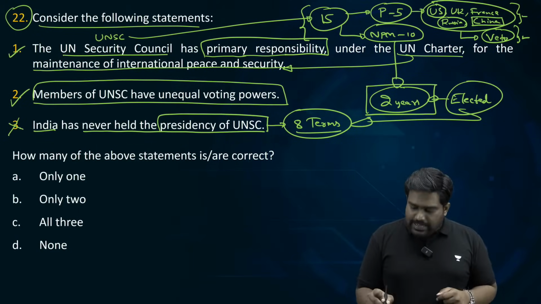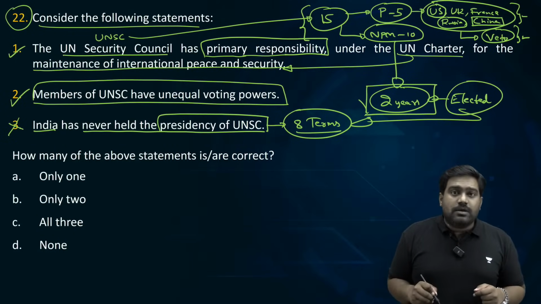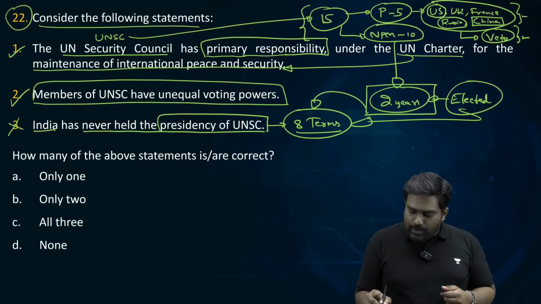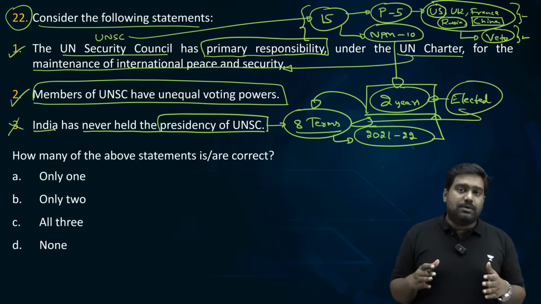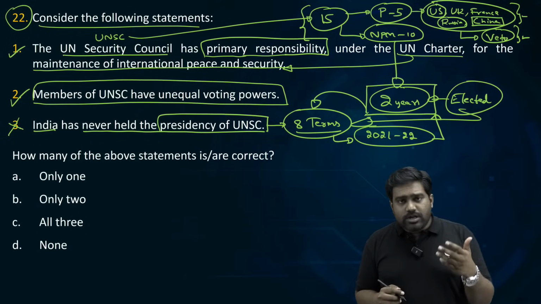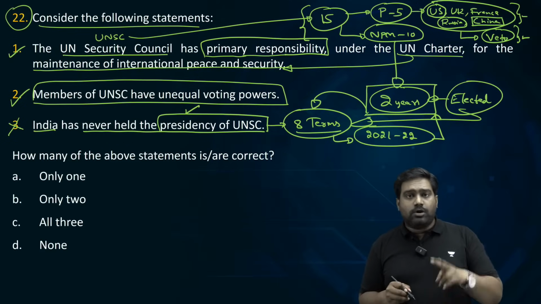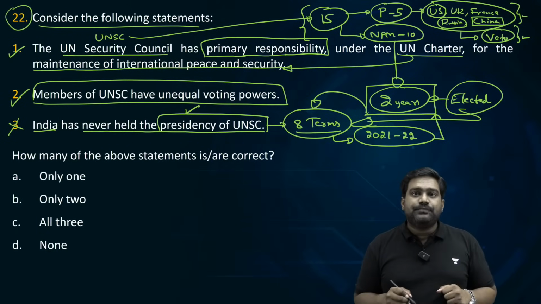So India has been elected as a non-permanent member 8 times. Most recently in 2021-2022, we held the 8th term at UNSC as a non-permanent member. And when you are a non-permanent member, you get to hold the presidency of UNSC for at least 2 months.